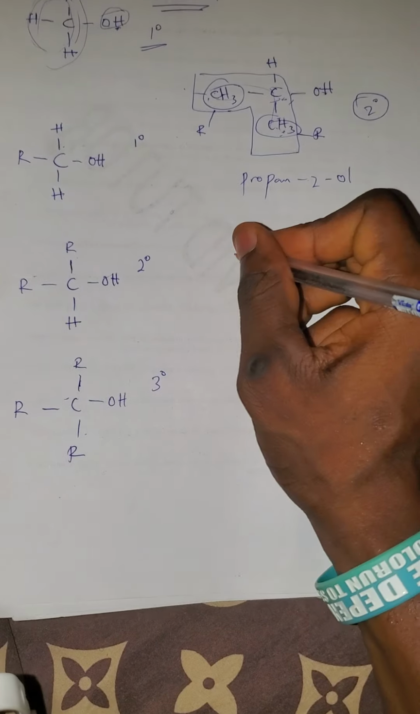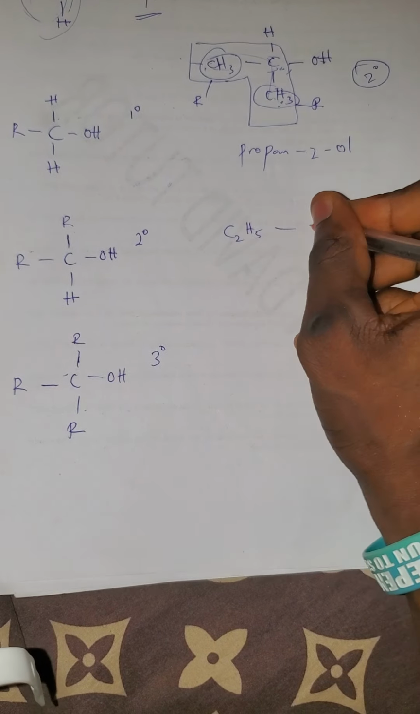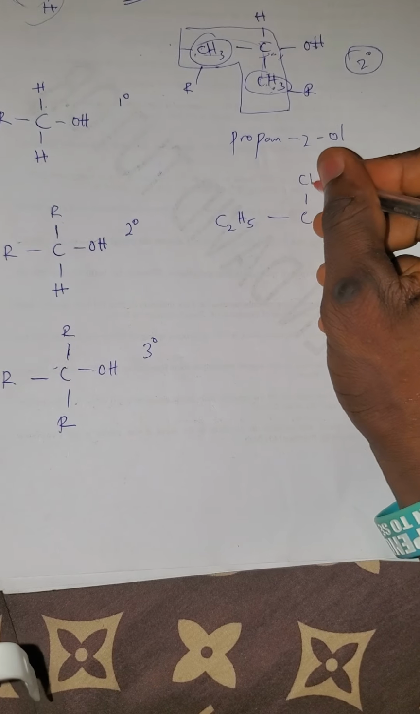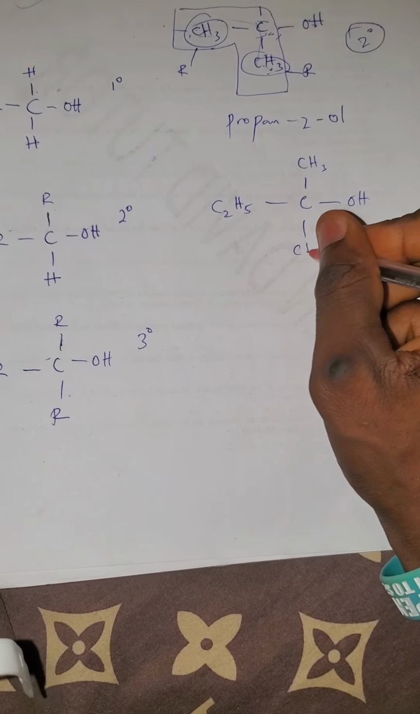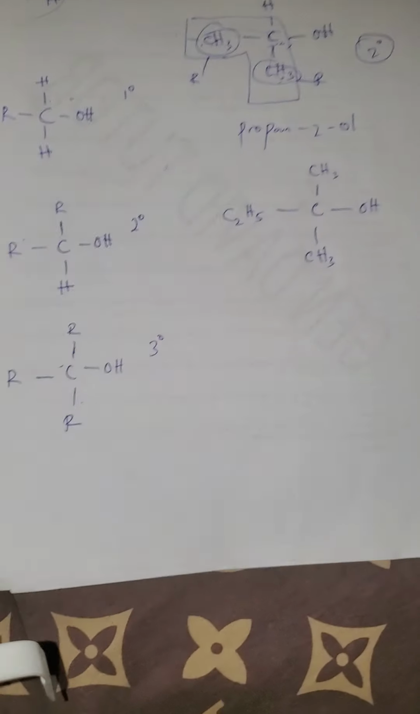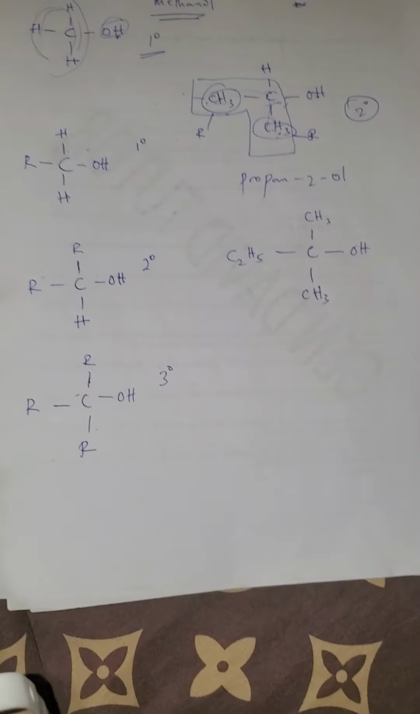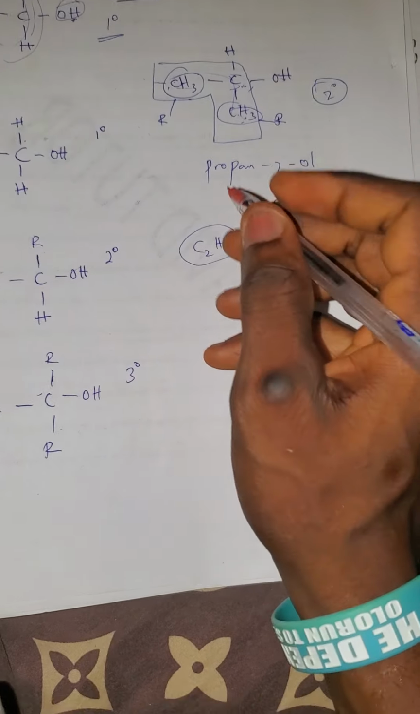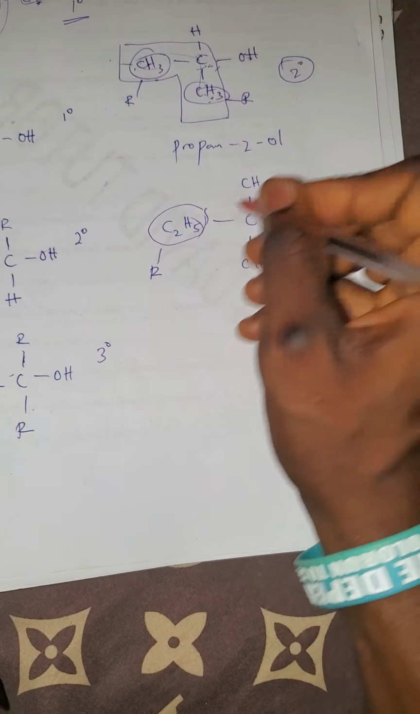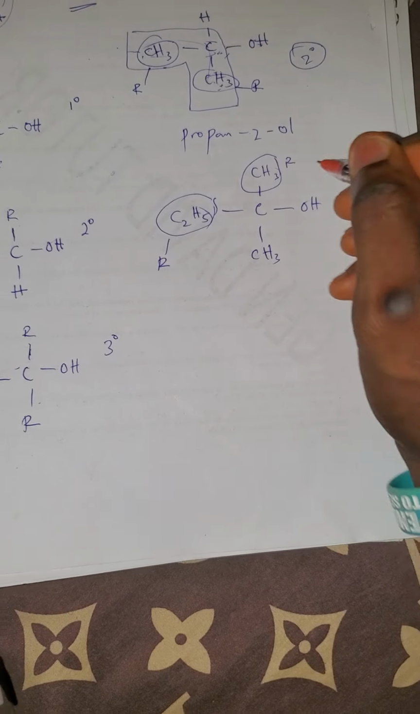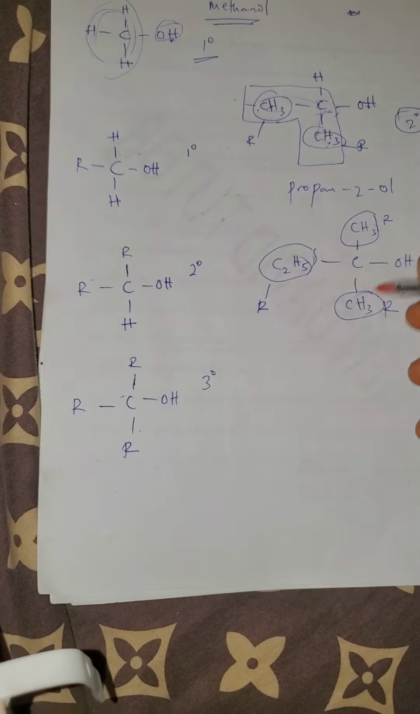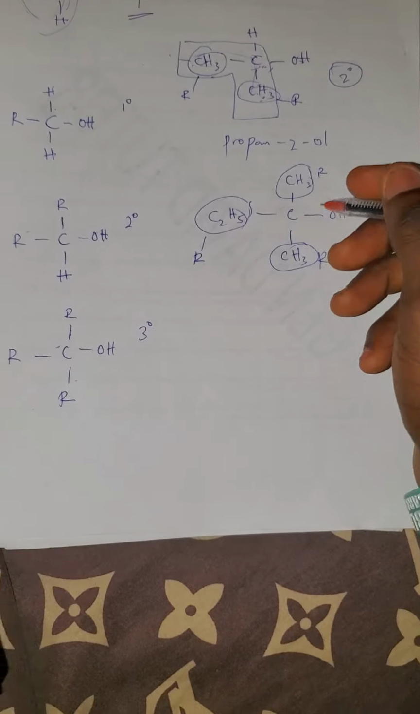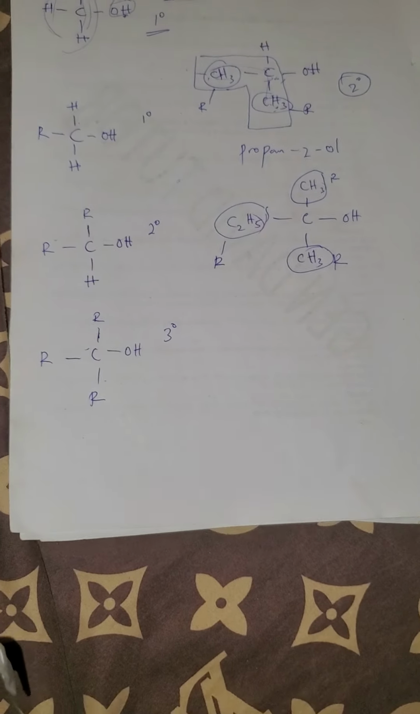Now, imagine you have C2H5, you have C, you have CH3, you have OH, you have CH3 here. Now check this. This is tertiary because this is ethyl. Ethyl is one alkyl. This is methyl, another alkyl. This is methyl, another alkyl. So if it contains three alkyl groups like this, that is called what? Tertiary.